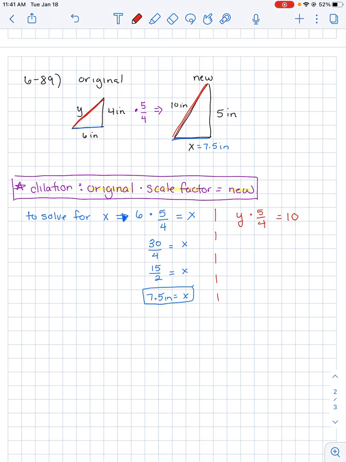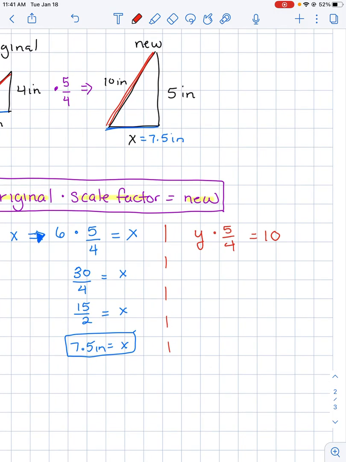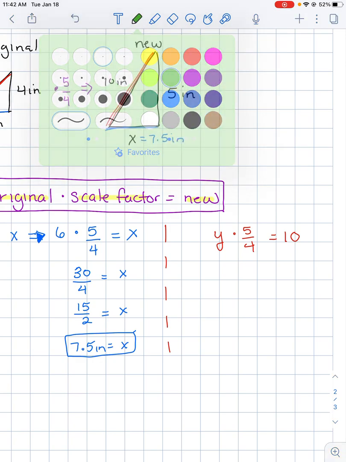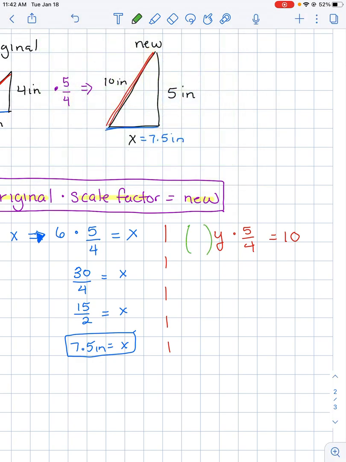What I know about solving equations is that I need to undo that multiplication. So undoing that multiplication is to divide by the fraction. And dividing by a fraction, I know, is just multiplying by the reciprocal. So I am going to multiply both sides by the reciprocal of 5/4. And the reciprocal of 5/4 is 4/5. So I'm going to multiply both sides by 4/5.